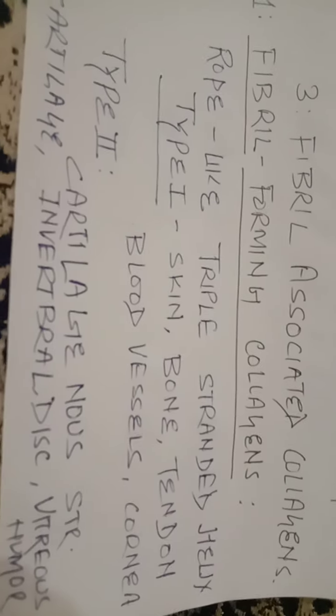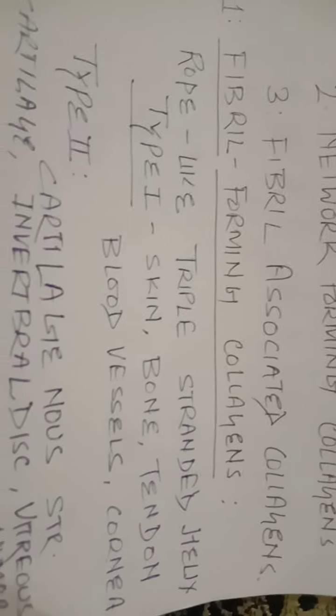Clear? Now, these collagens have been categorized into types, such as type 1.